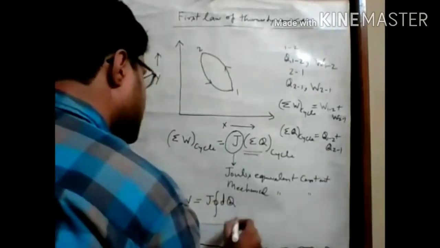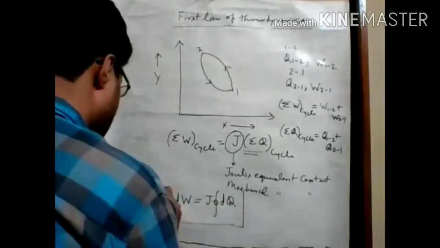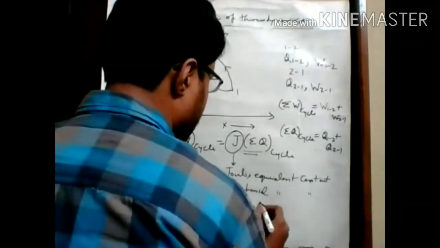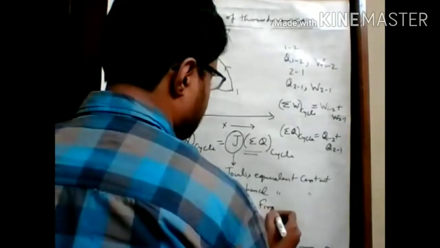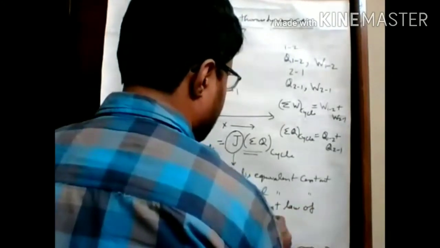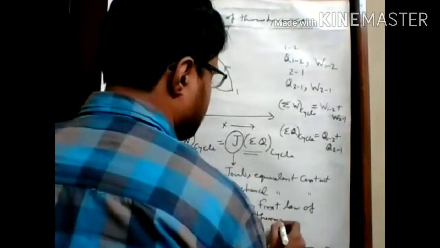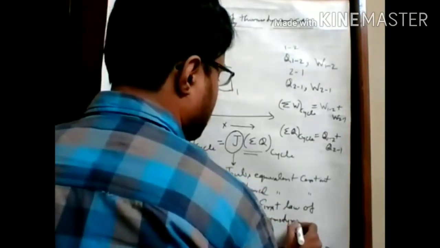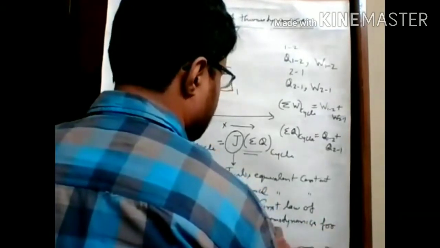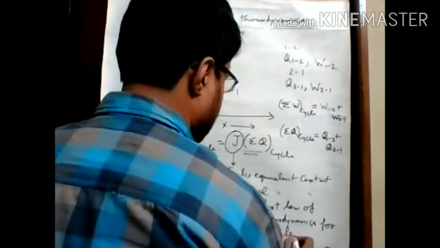So this is the statement of the first law of thermodynamics for a cycle. First law of thermodynamics for a cycle. Okay.